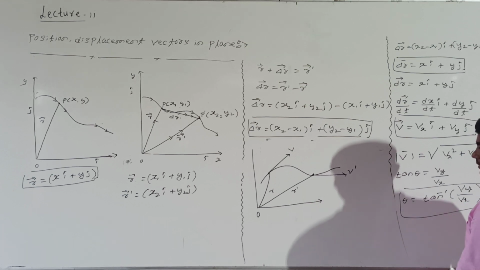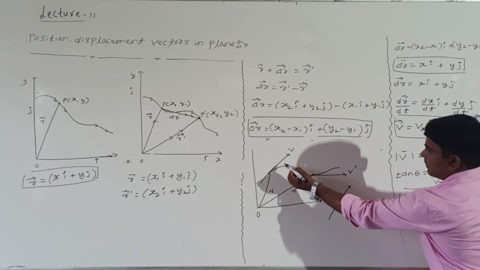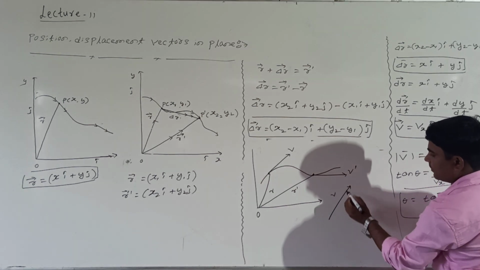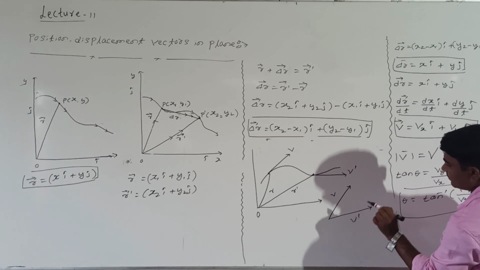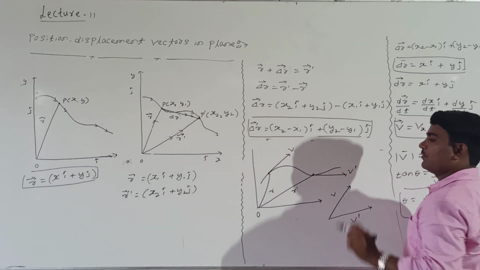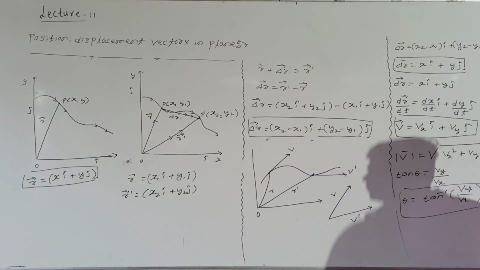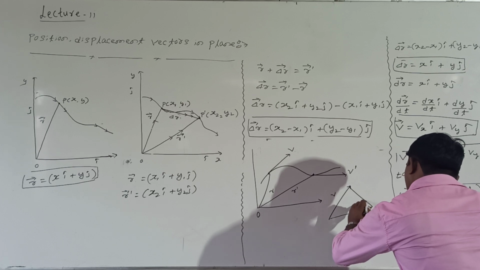How to represent actually? The velocity v may be like this. Look at me, velocity v may be like this. What about v dash? This v dash may be more like this. Right? In what direction does the body move? In this direction the body moves. Then how to take the resultant velocity here? The change in velocity can be represented like this.